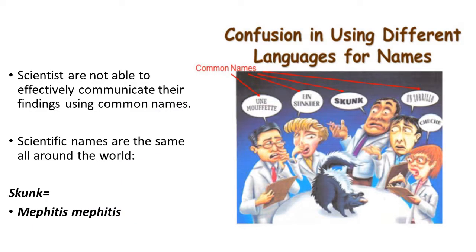It's going to create confusion to use different languages for names. Scientists are not able to effectively communicate their findings using common names, so they use scientific names. Scientific names are the same all around the world. For example, this organism has a scientific name. It's called Mephitis.